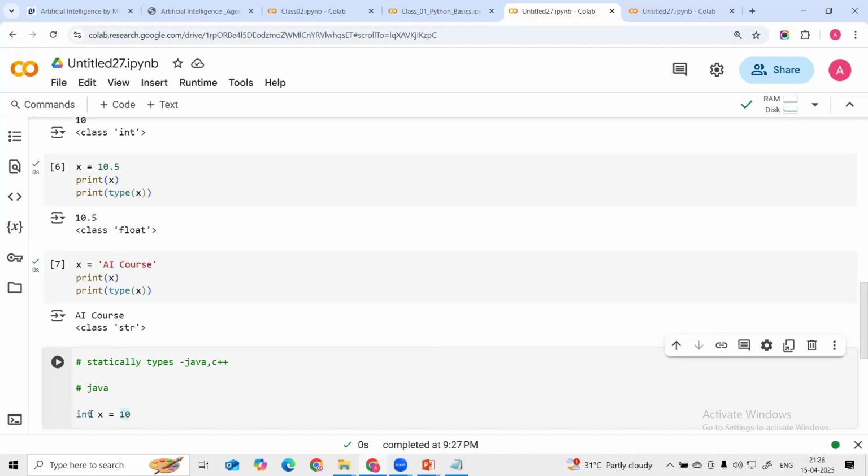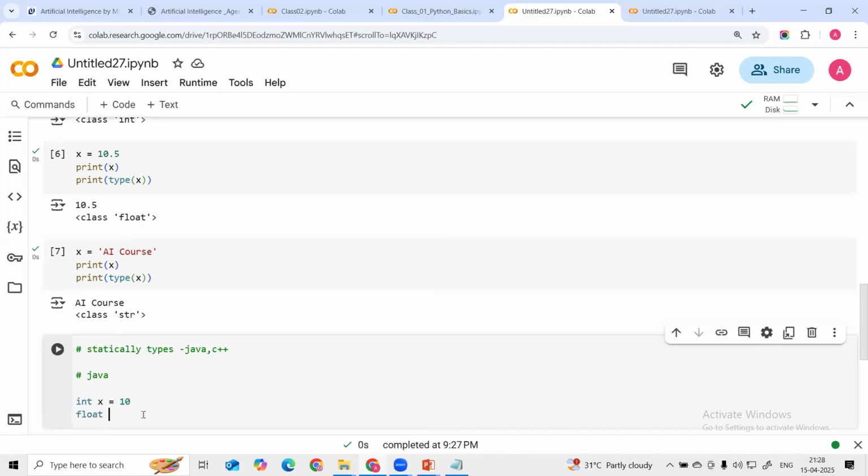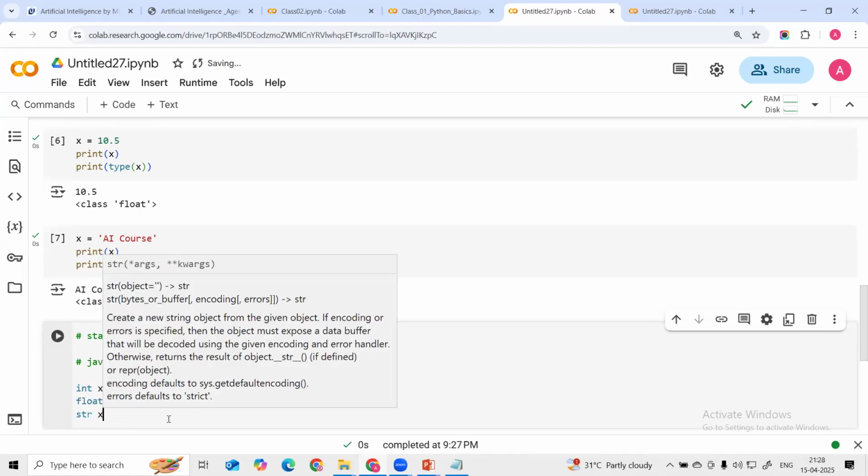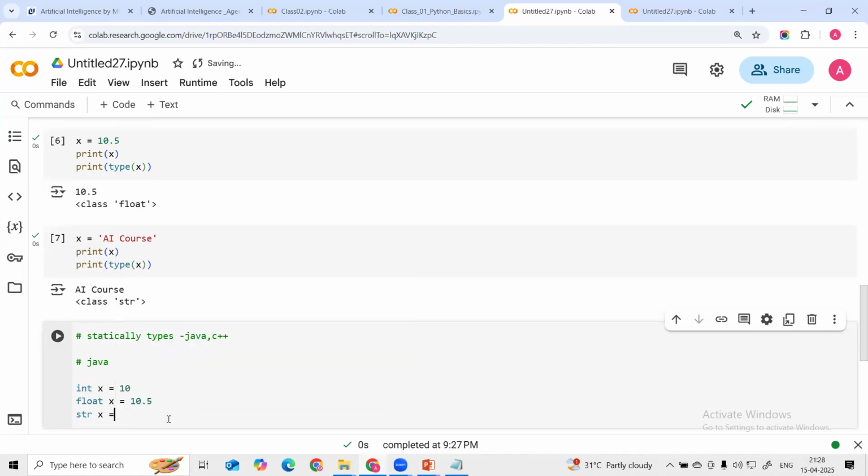We have to define this is my integer. Sometimes, let's suppose I want x as a float, then I have to declare it, for example 10.5 is my float value. It will not assign the type based upon the value in Java, C++. We have to explicitly mention this is my integer value, this is my float value, and this is my string value. We have to write like this in statically typed languages.